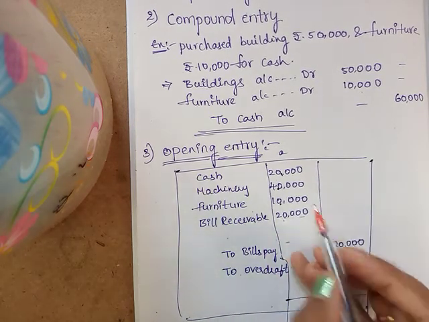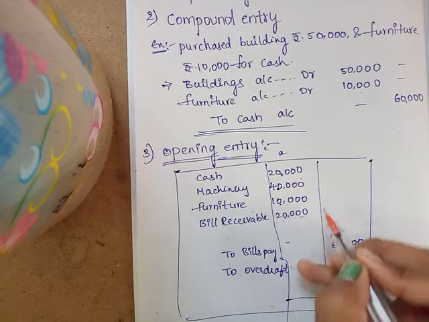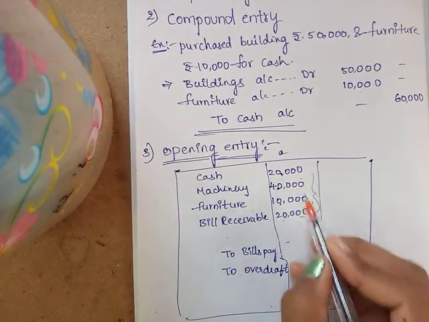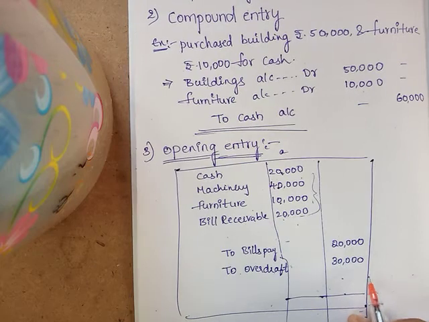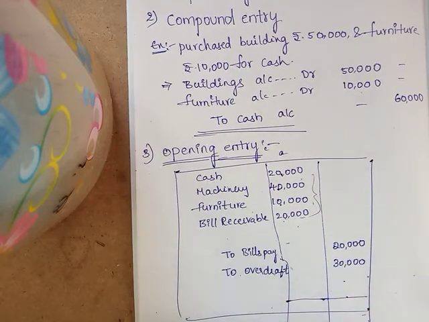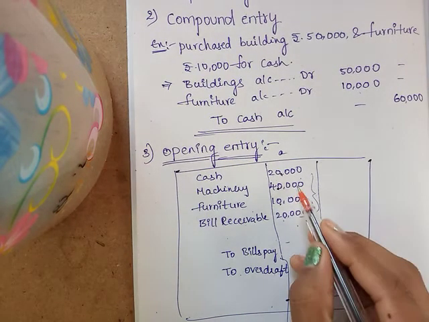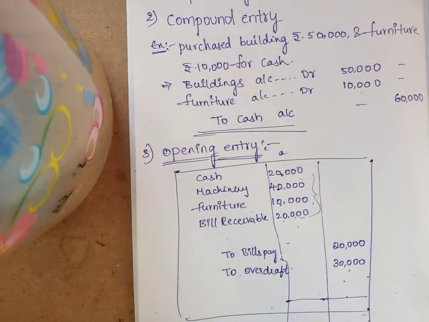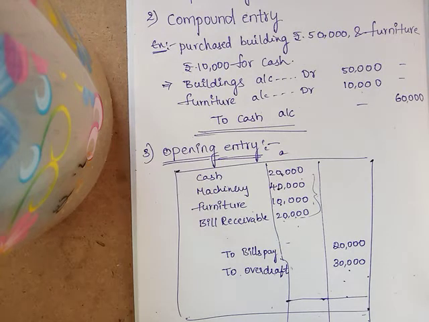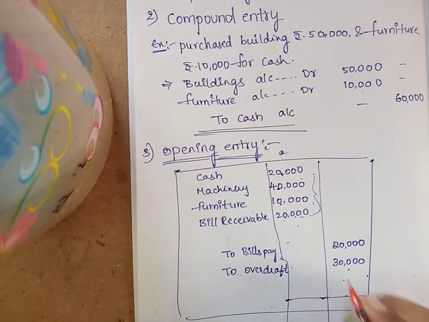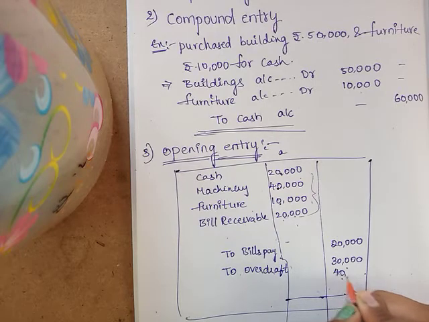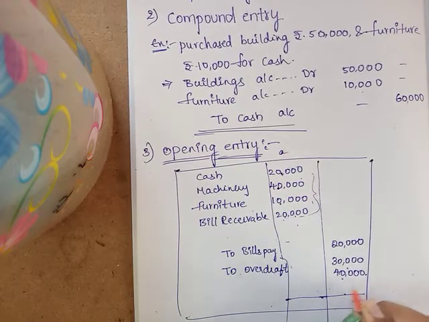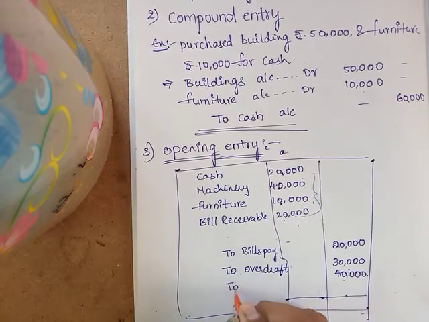So in this problem the debit side is more than the credit side. How much is the difference? 90,000 minus 50,000, 40,000 is the difference. That difference is known as capital, and we write the difference amount on the side which is less. The credit side is less, so we write here 40,000 to capital.